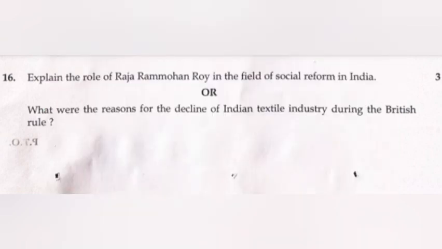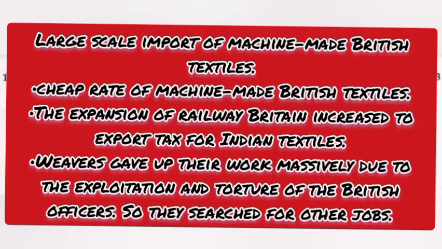Or, what were the reasons for the decline of Indian textile industry during the British rule? Answer. Large scale import of machine made British textiles. Cheap rate of machine made British textiles. The expansion of Railway increased Britain's ability to export to Indian markets.